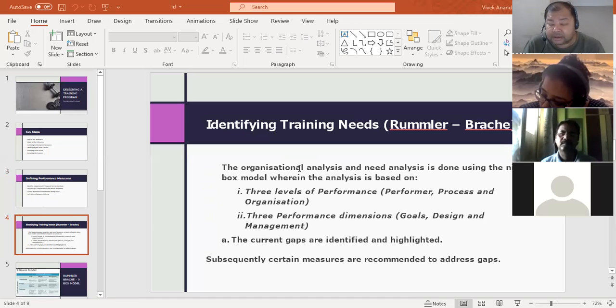Sales could be a process that takes them towards their goal. Where is the department here? Sales is a process, right? Sales is a process, okay. And performer is an individual who is working in that, or a role. Got it? Okay.